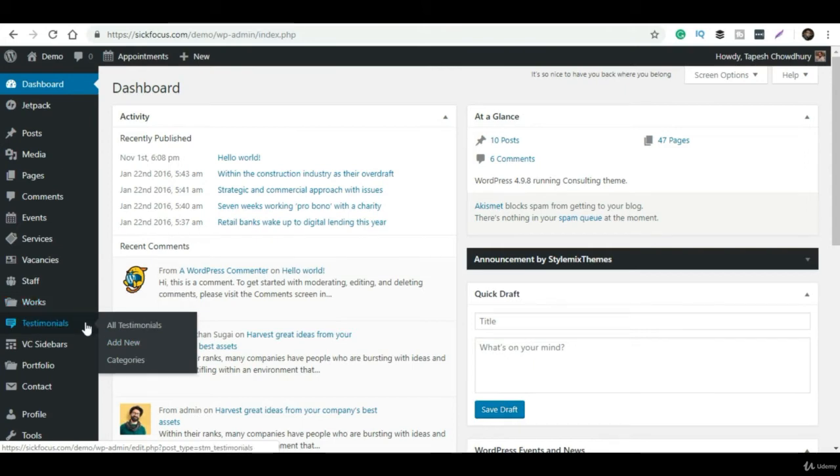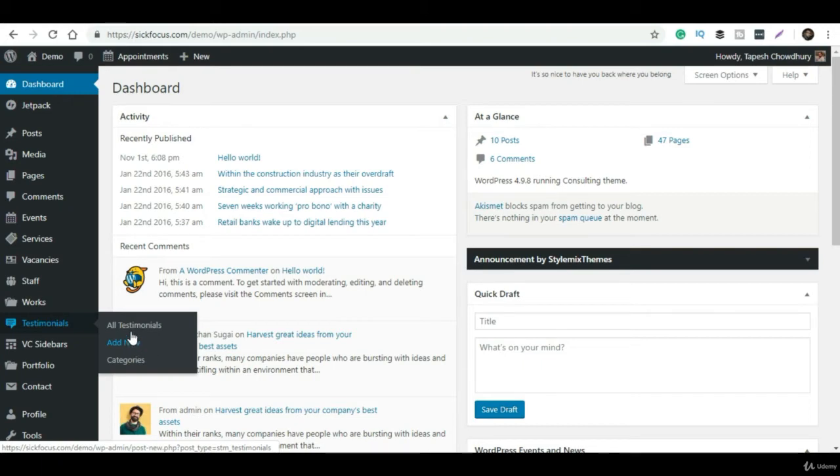And this option is for sidebar. The sidebar is on the right-hand side of the website, the widget, if you want to add something to it. And portfolio is for when you want to add new projects, new portfolios, whatever things you want to showcase on your website. You can use this part.